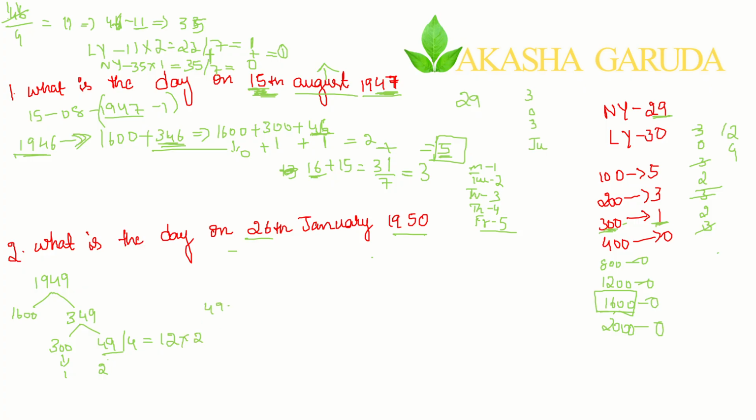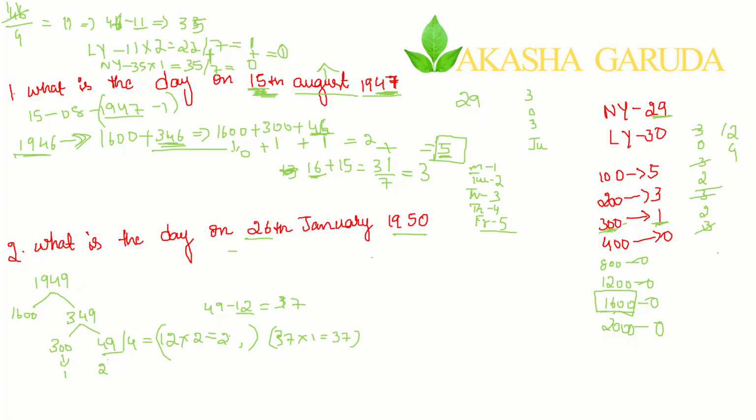Again 49 minus 12 is 37 normal years, 12 leap years. So 12 into 2 is 24, and 37 into 1 gives 37 days.